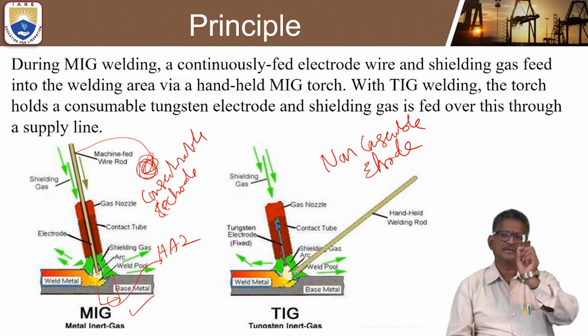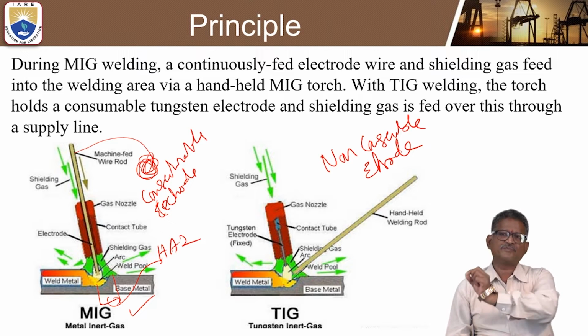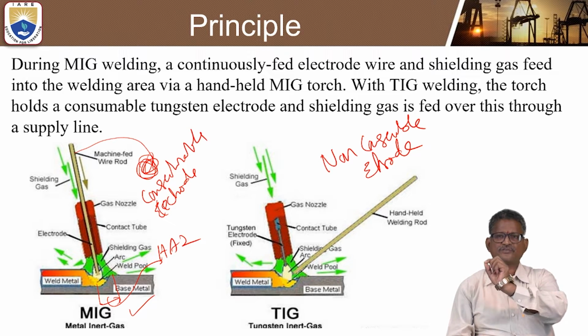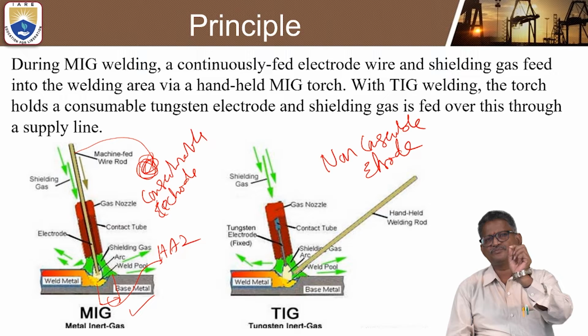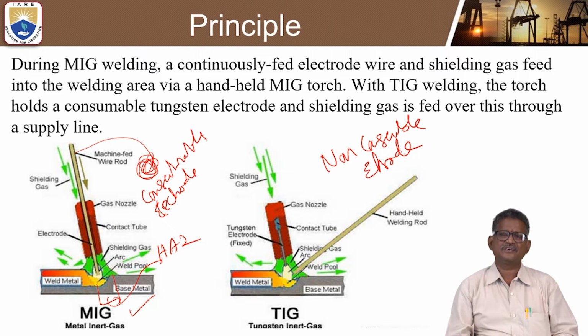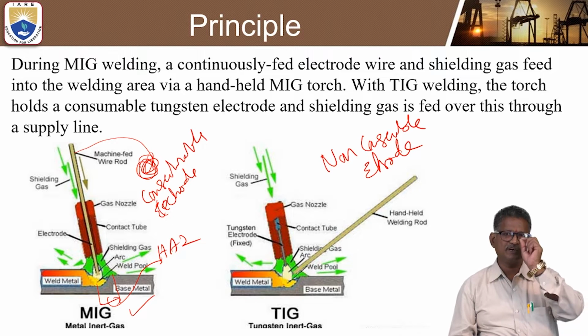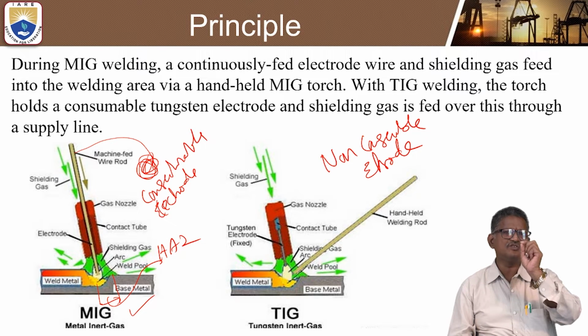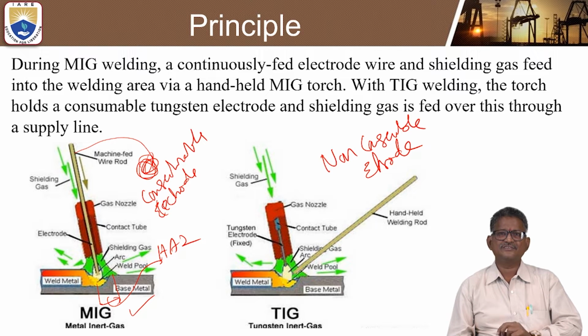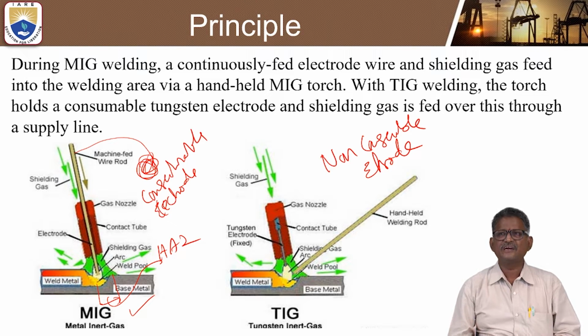TIG welding uses a non-consumable electrode. MIG welding, it is a consumable electrode. So that is a simple one-word sentence. And in the case of TIG welding, the torch holds a non-consumable tungsten electrode. Okay, so MIG welding, it is a consumable electrode, whereas in TIG welding, a non-consumable electrode is used.